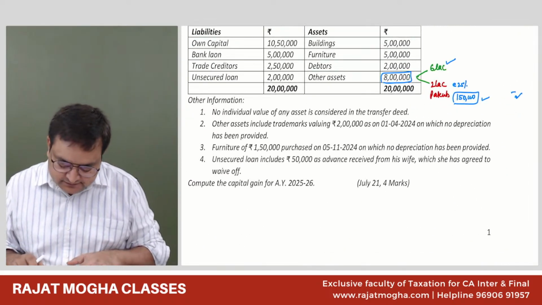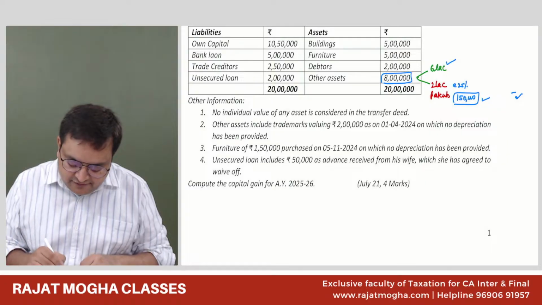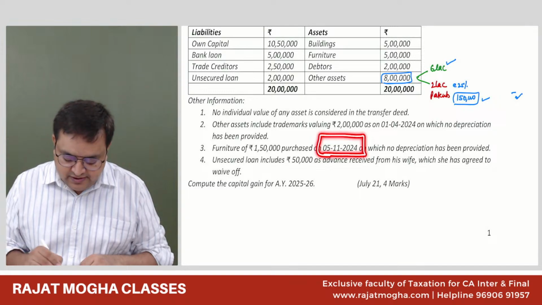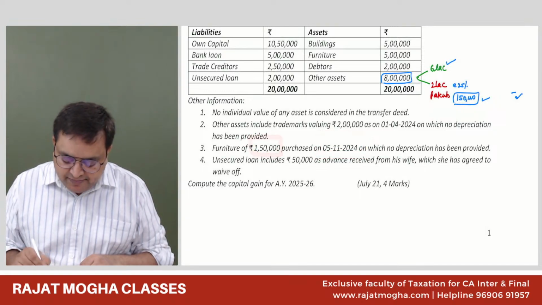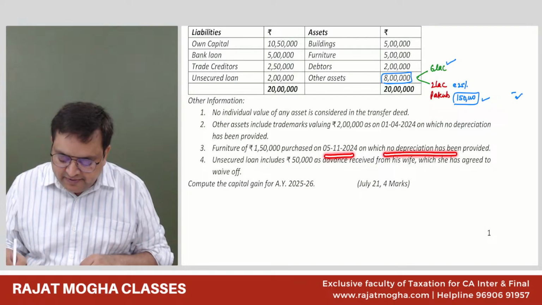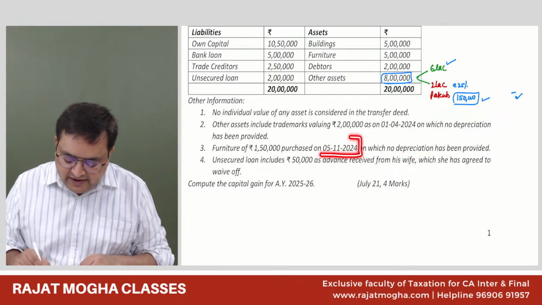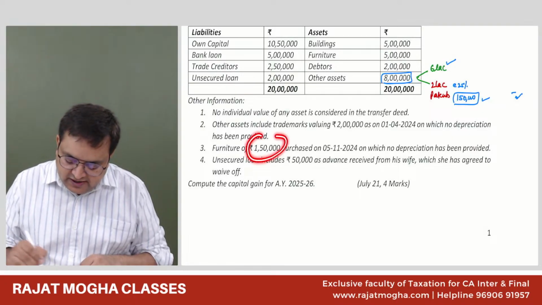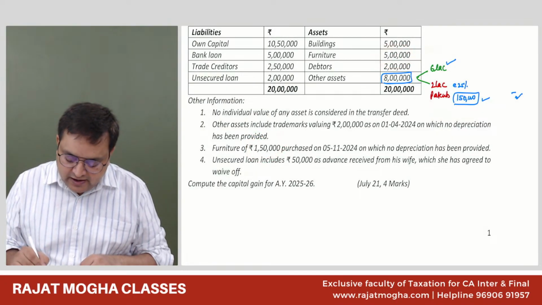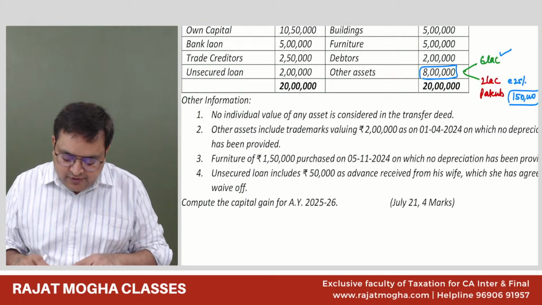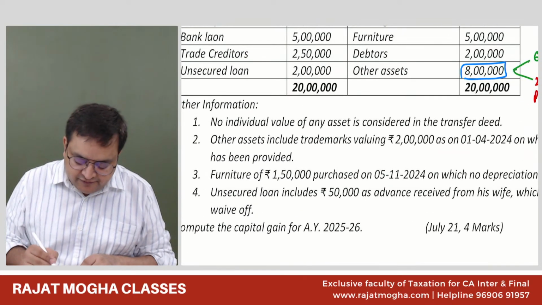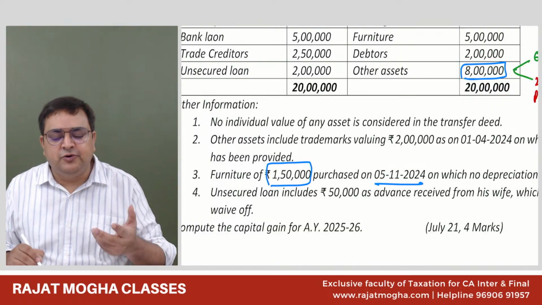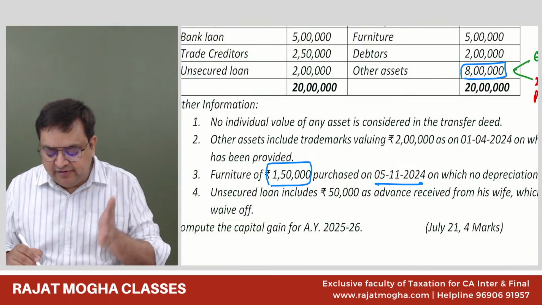Furniture of 1,50,000 purchased on 5/11/2024, on which no depreciation has been provided. On 5/11/24 we purchased furniture of 1,50,000. So it includes furniture of 1,50,000 purchased on this date. Please tell me what value you will take. Will you take 1,50,000? It was purchased and we are assuming it is put to use on the same date, 5th November 2024.